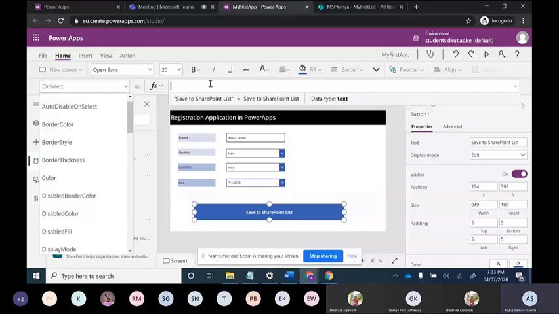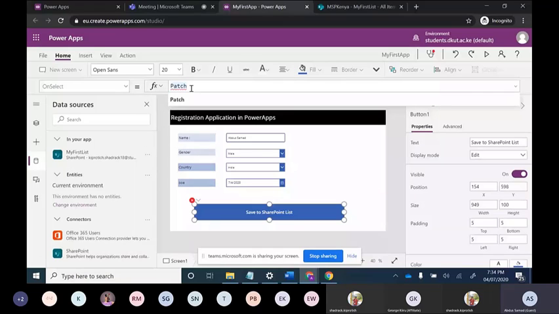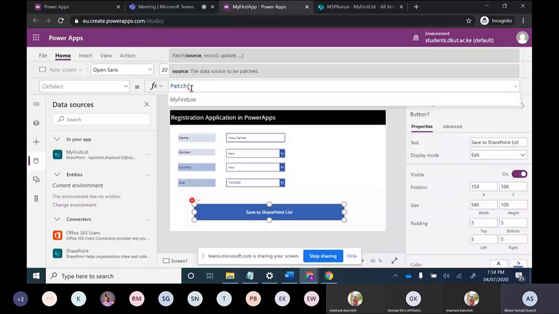I have removed it. So now we have one function which is called Patch. That Patch function is used to connect our Power Apps with SharePoint list or any other database. The name simply depicts itself, that Patch is used for patching the items from Power Apps to our database. In this case, it is SharePoint list. So Patch, after that we will put our comma. So it will directly pull out the databases which we have connected right now. Currently we are connected to SharePoint list, so it will pull out only this list.